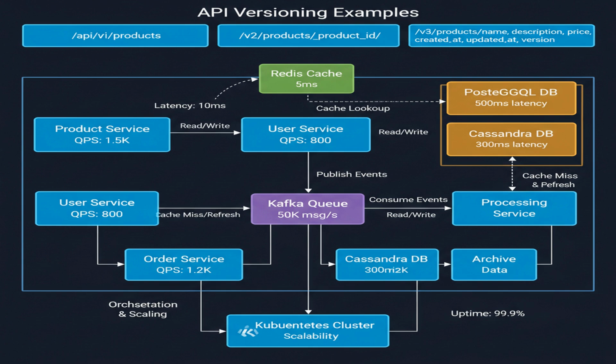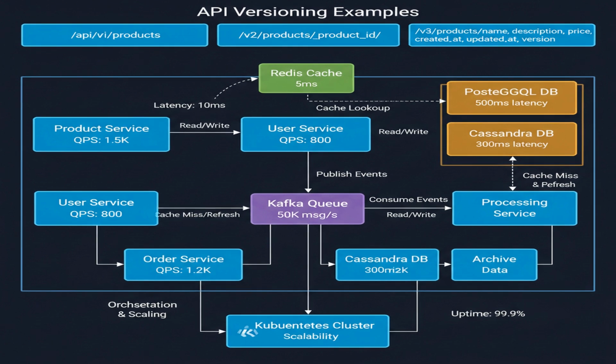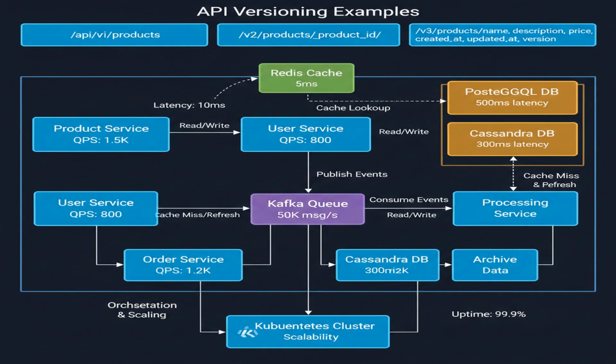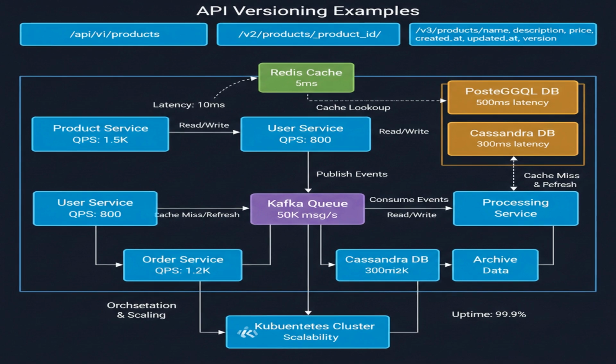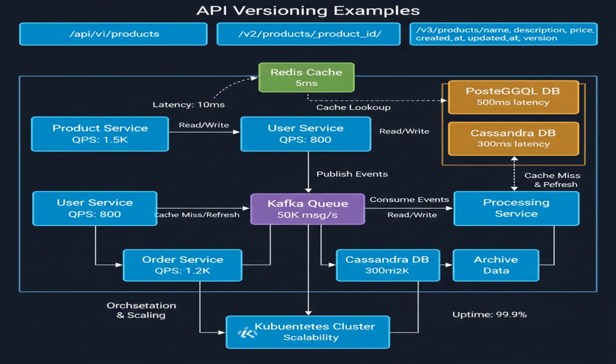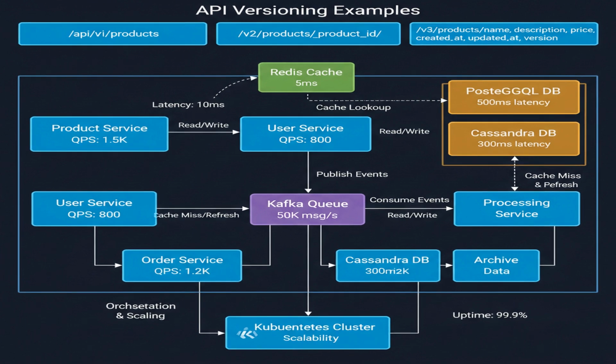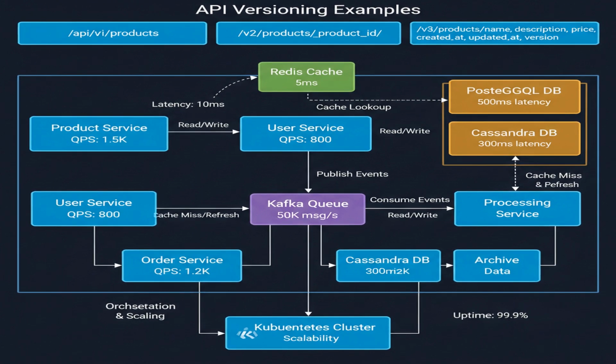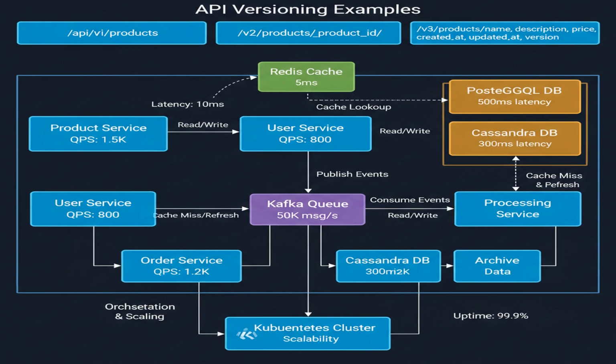Pause and think. What happens when we deprecate an old API version? We need to provide a migration path for clients and eventually retire the old version. This requires careful planning and communication. We will carefully document versioning policies so that developers know how to use our APIs.